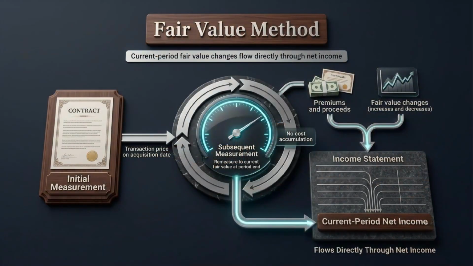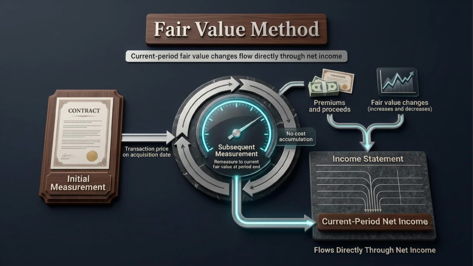The fair value method works very differently. The investment starts at transaction price, but after acquisition, it is remeasured to fair value at each reporting date. Increases and decreases in fair value are reported in current period net income. Premium payments and policy proceeds are reported in the same income line as fair value changes, giving consistent presentation. So instead of waiting until settlement, the fair value method reflects changes in value during the holding period.